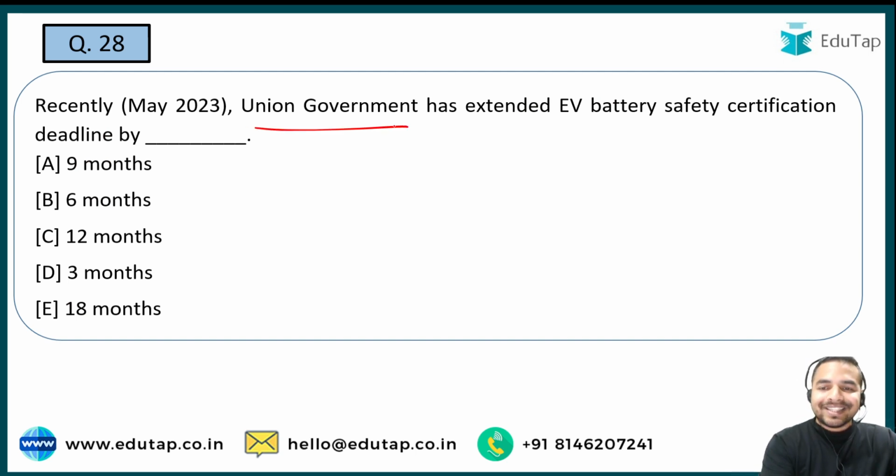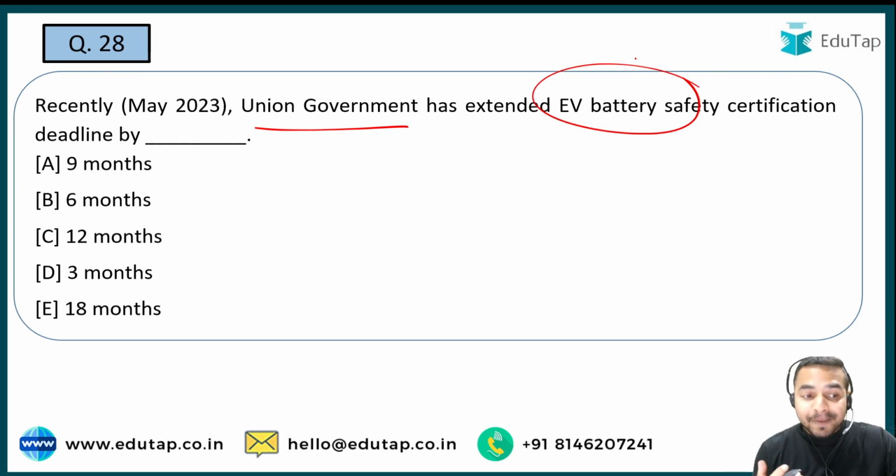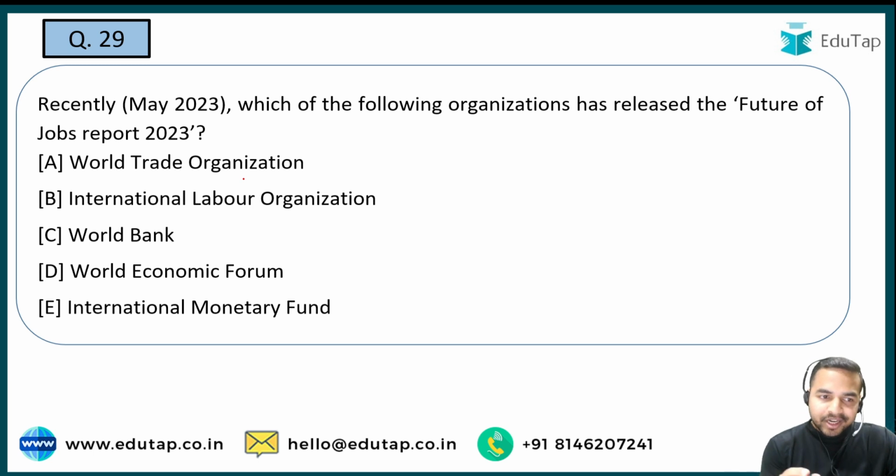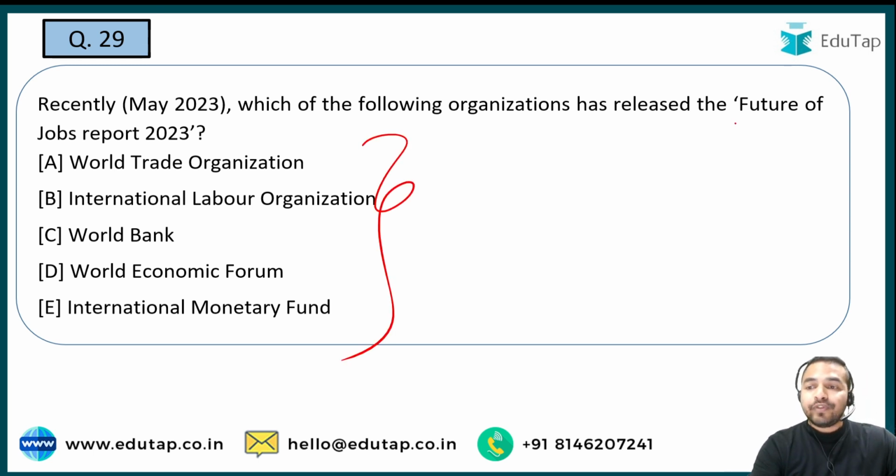So Union government has extended the EV battery safety certification deadline by how many months? तो कितने पीरियड के लिए गवर्नमेंट ऑफ इंडिया ने एक्सटेंड की है EV battery safety certification? That is what you are required to tell me, and the right answer is 6 months. Now the next question. So here guys, you are required to tell me once again the name of the organization which has released the Future of Jobs Report 2023. So guys, Future of Jobs Report 2023 कौन सी organization ने release की है?